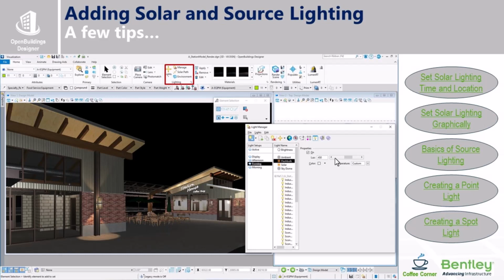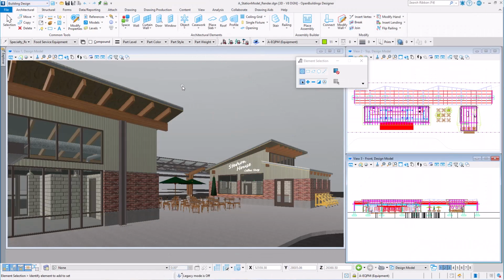Okay, so good lighting is important when creating an architectural rendering. Once you have the basics down for setting up global lighting and adding source lighting to your model, you may be interested in a few tips for editing that lighting to make sure it highlights the building.